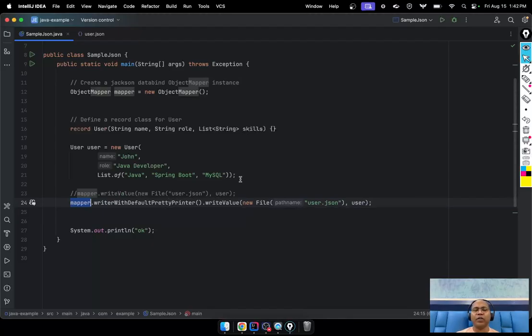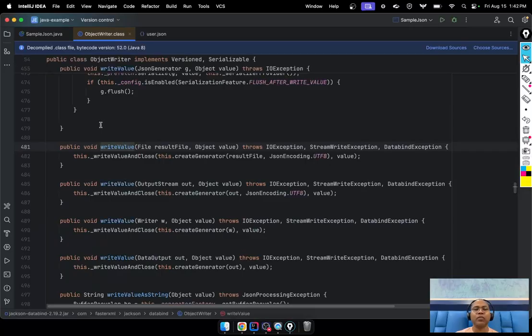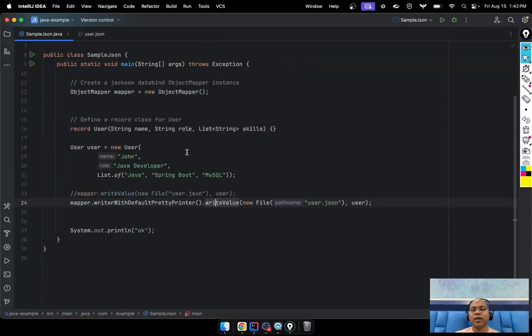So till now we have a Java object, and you can convert it to JSON just using the method writeValue. WriteValue is given by your Jackson library. If you click here, go to the definition, go to the implementation, you come here, and notice this is the Jackson databind library. This Jackson databind library does everything for you.